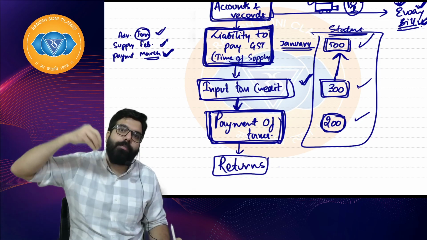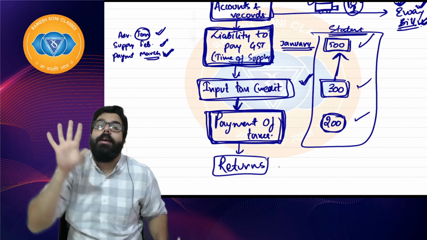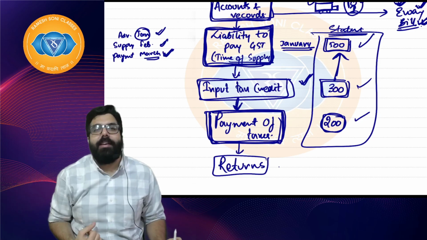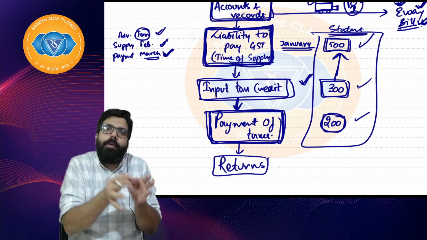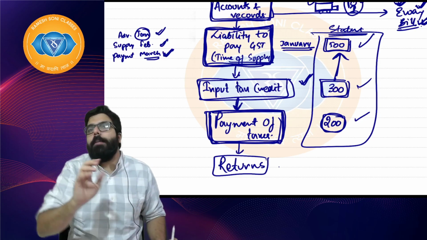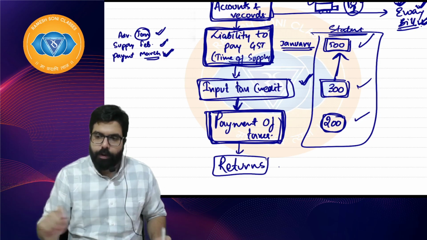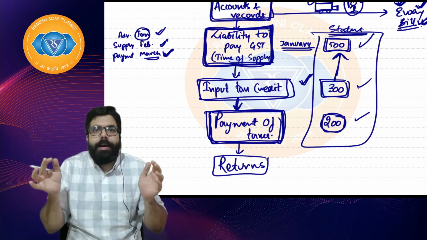So the government has given us formats in which it wants us to give the information. That format is known as a return. In a return, what do we do? Nothing. Whatever the sales information, purchase information, payment information is, we have to put it in and go ahead.